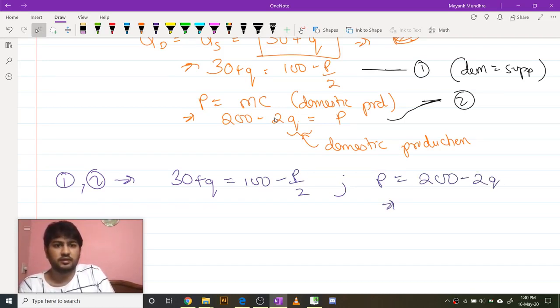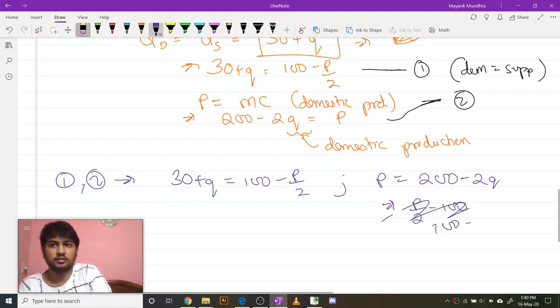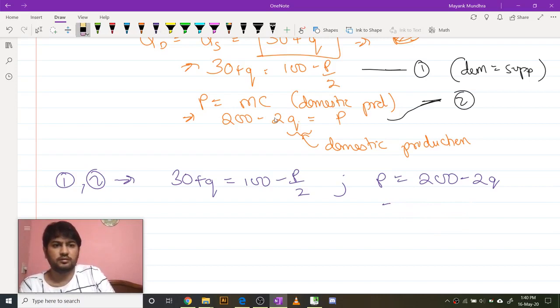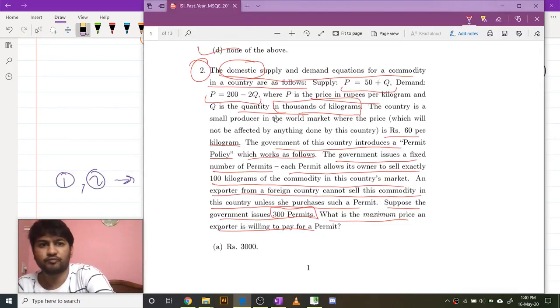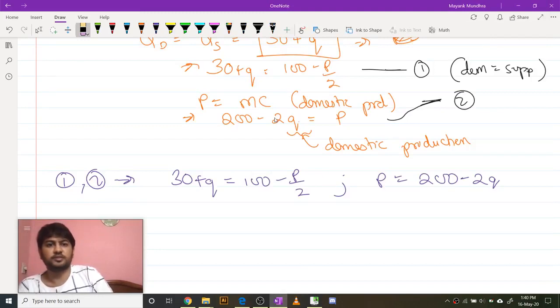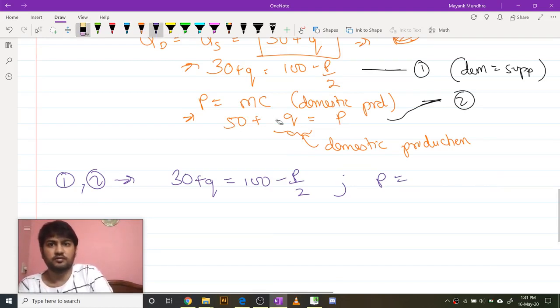Sorry, I took the wrong equation. 50 plus q must be equal to p. Yeah, now it will make sense. 50 plus q.